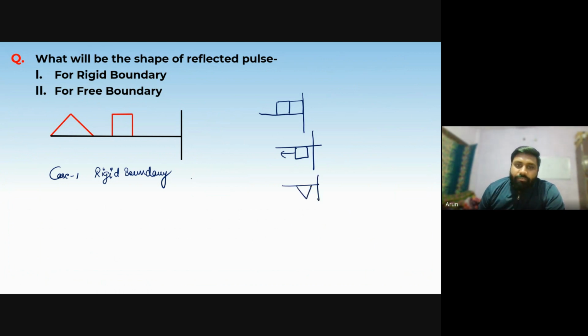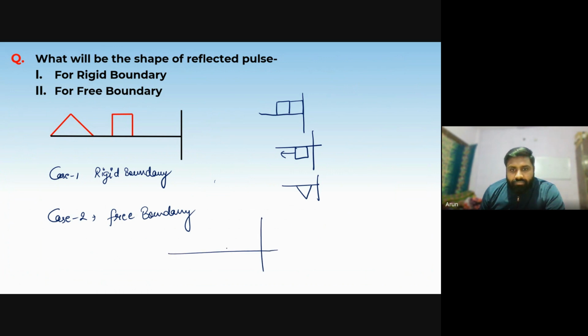But if it is a free boundary, case 2, if it's a free boundary, then what will happen? They will travel to this direction, but there will be no change in the phase, and it will travel back with the same amplitude, same velocity. Okay. Same for the triangular pulse.